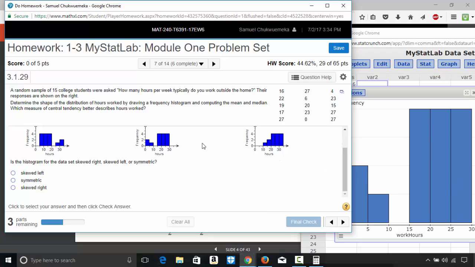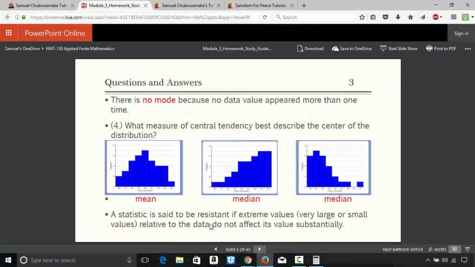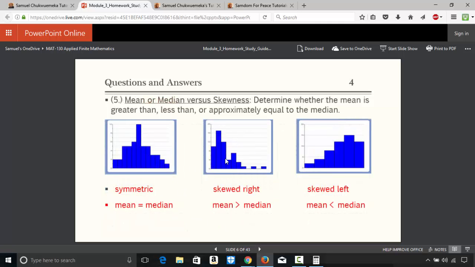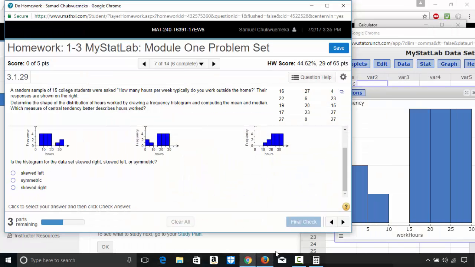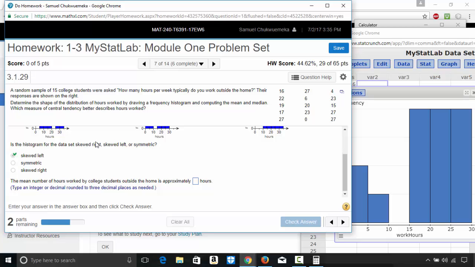This histogram is skewed. As you can look at this, it points to the left. It's skewed to the left. I did an example of this here. So this is normal, symmetrical, normally distributed. Here is skewed left. Here is skewed right. Symmetric here. Here is skewed right. Here is skewed left. So back to this question. In this case, the tip points towards the left, so it's skewed left.